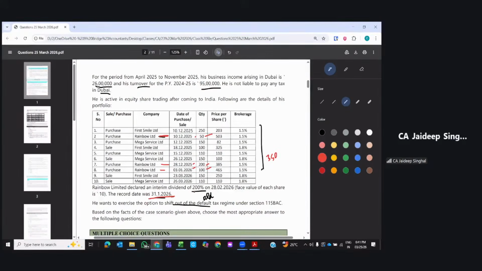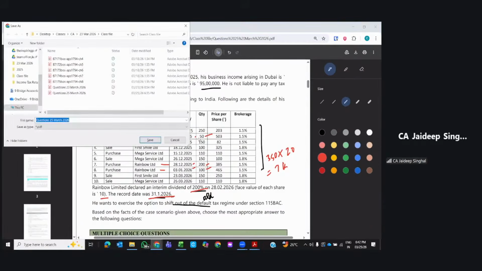Now for 350 shares, 200% dividend. 200% of the face value. The face value is 10. 10 into 200% is 20 rupees dividend per share. So 20 INR dividend. How much in total? 7K. Now this dividend is taxable.